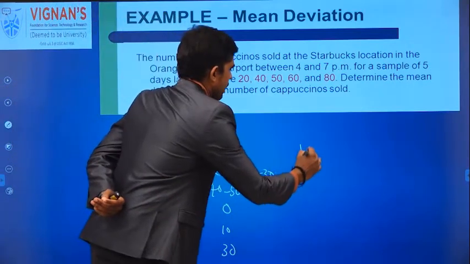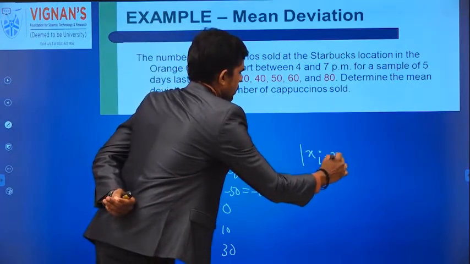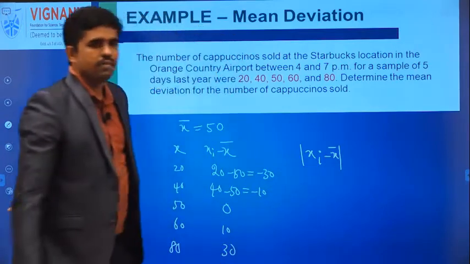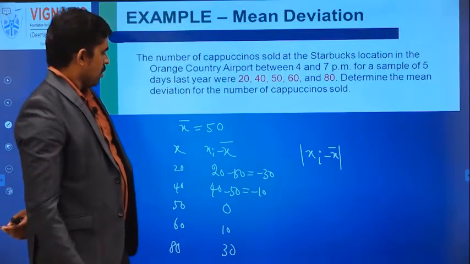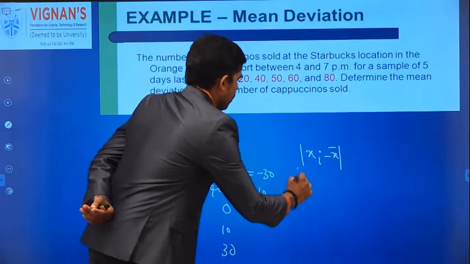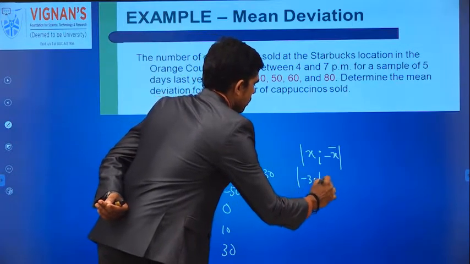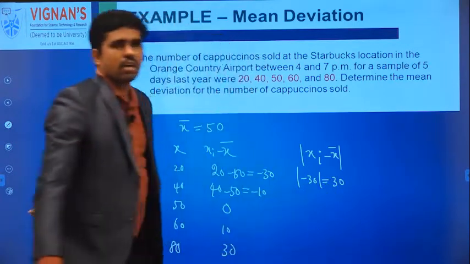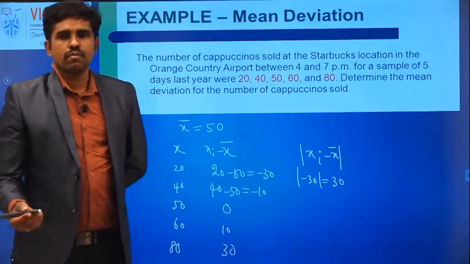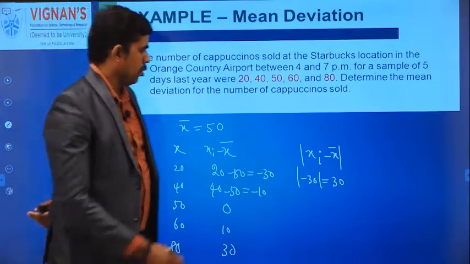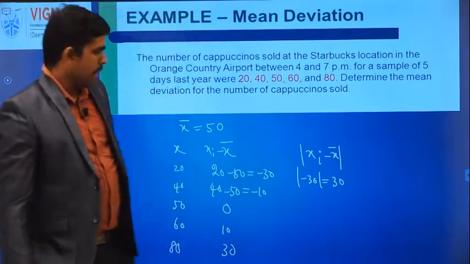Now you find the absolute value of this xi minus x bar. Absolute value means the modulus of minus 30. Normally the modulus function gives you a positive value even though we have a negative value inside.